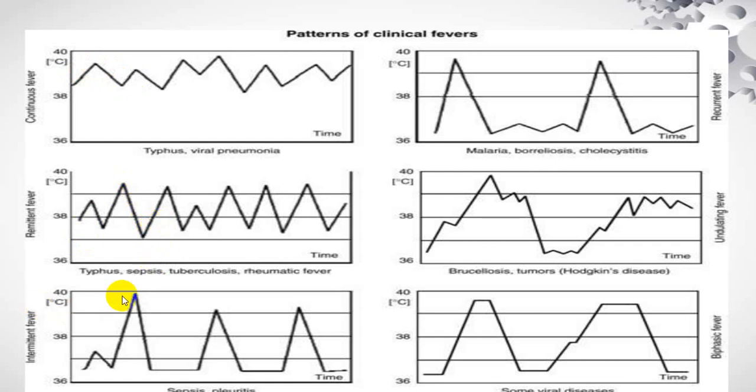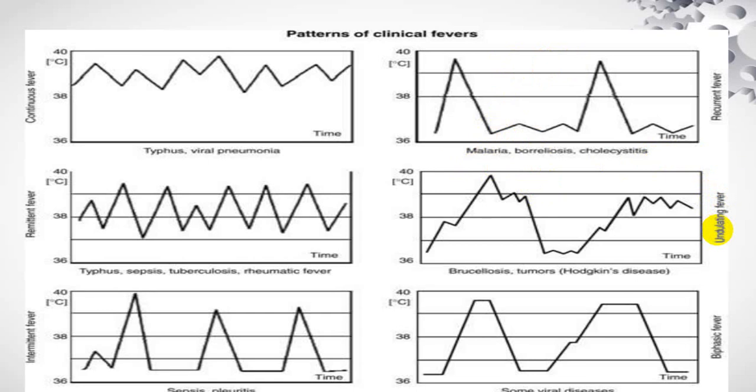When it touches the baseline once in 24 hours, we call that an intermittent fever. And this we divide into three classical variety groups. We usually call them quotidian, tertian and quartan. If in between the two spikes there is an afebrile period, then we usually use the word undulant fever. Again, in this we use two common terminologies. We call it Pel-Ebstein type of fever and undulant fever.